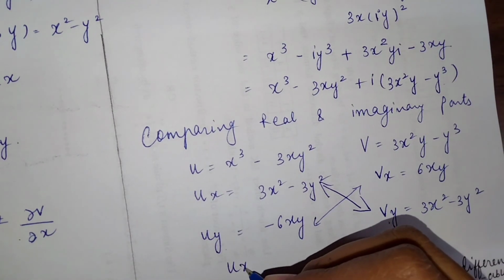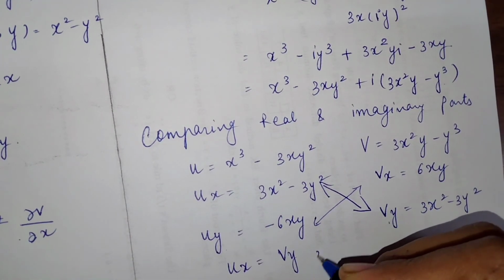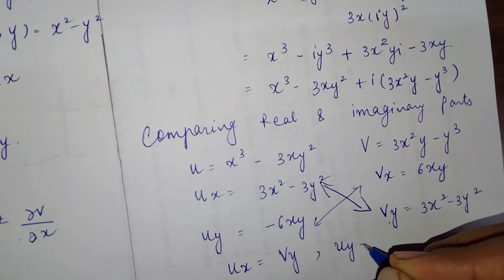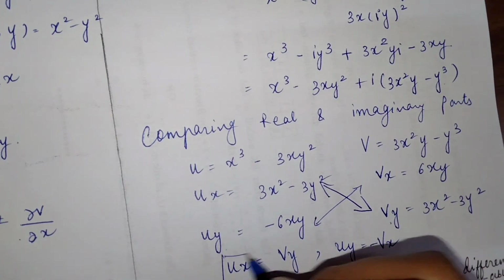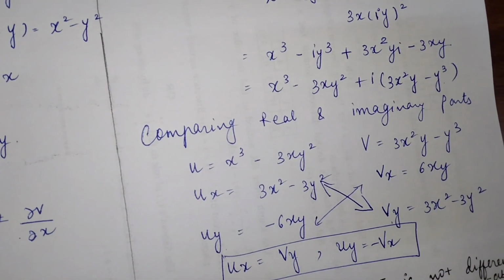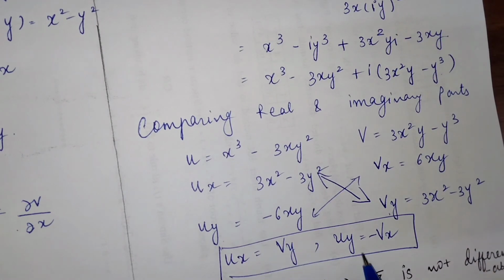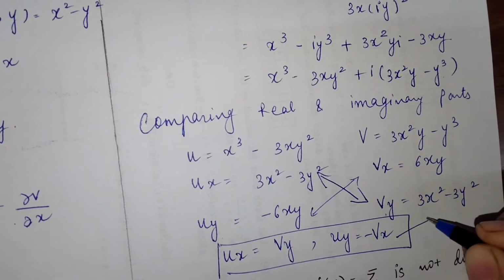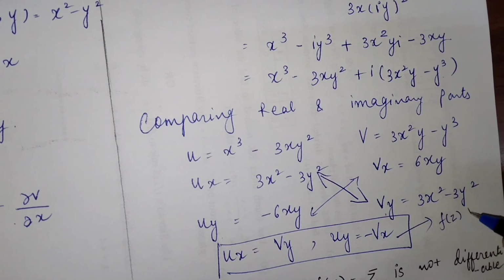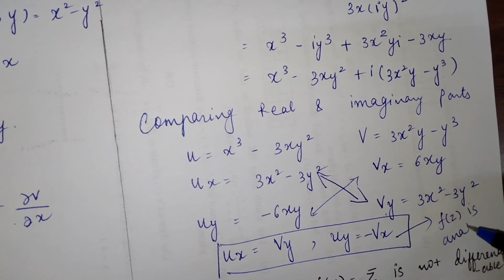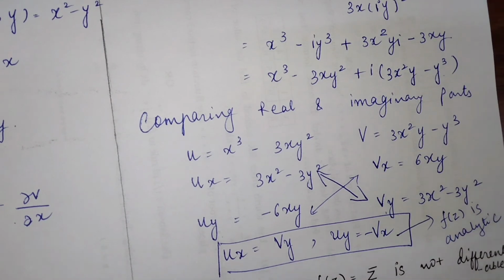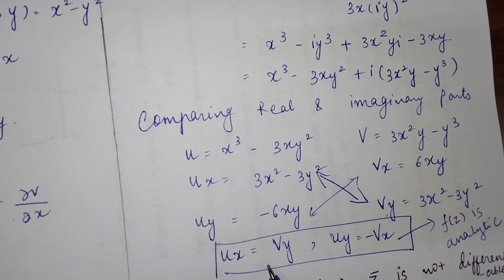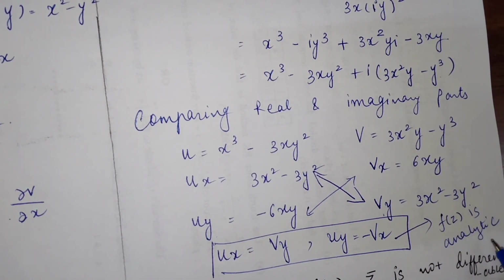Here ux is equal to vy and uy is equal to minus vx, and these are the conditions of the Cauchy-Riemann equations. So our conditions are satisfied. So we can say that the given function f of z is analytic. Okay, as these conditions are satisfied, the given function is analytic.